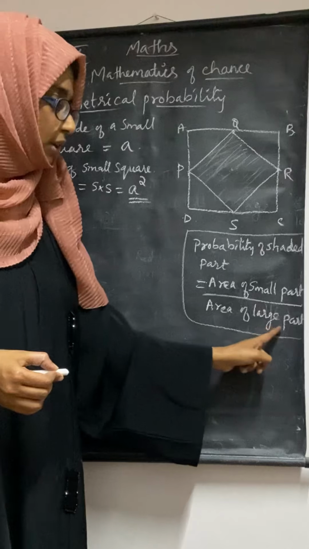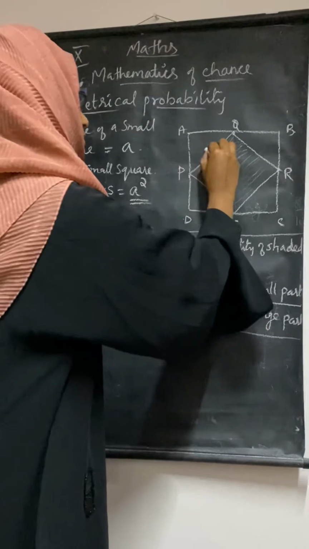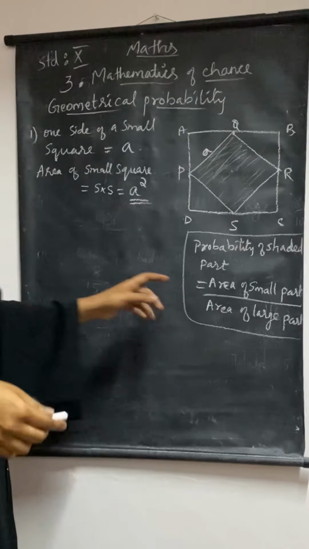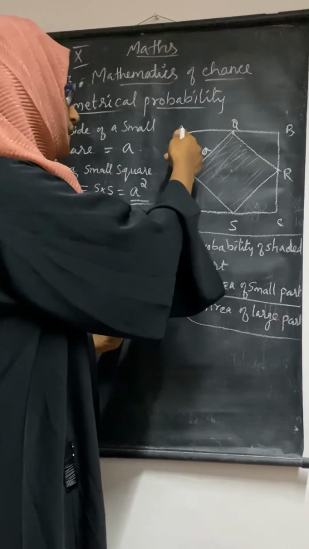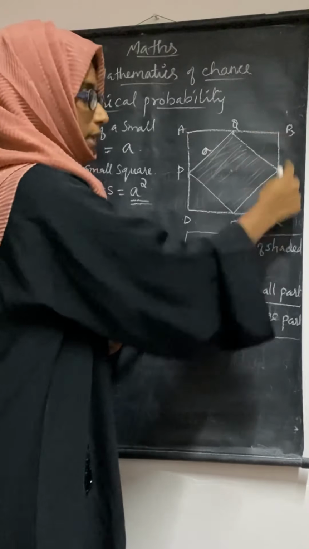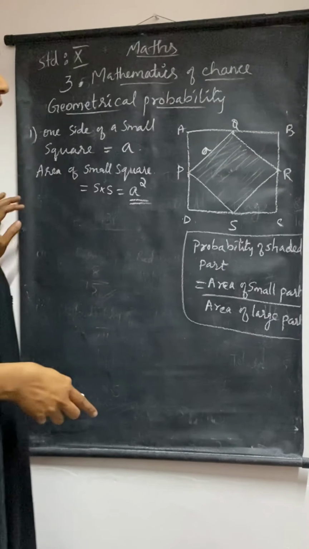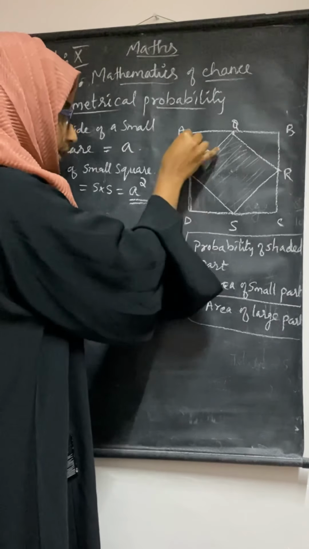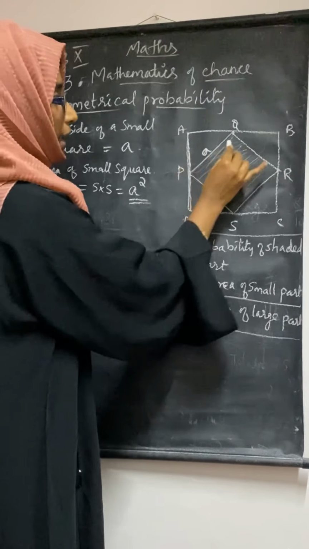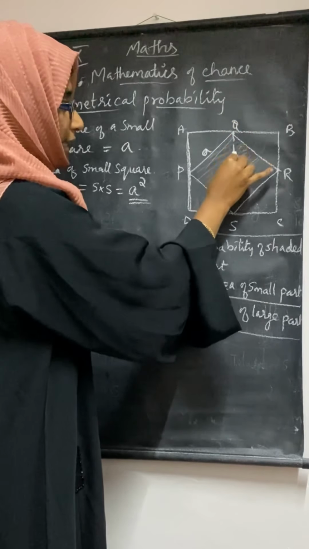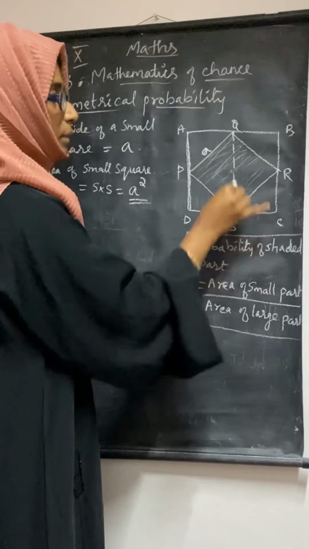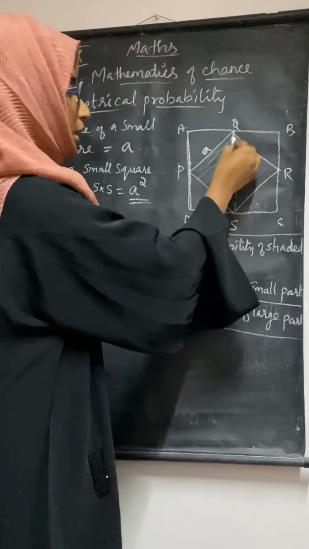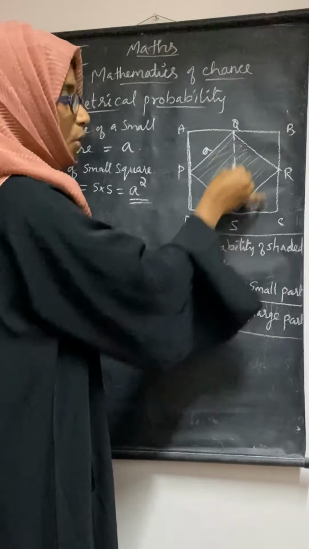Now we are moving on to the area of the large part. This small square side is A, everywhere A only. Now for the area of the large part we want one side of the large square, but we don't have it. So what we are going to do is, if I draw the line like this, whatever the distance from here to here will be the same. So I have one clue here, I can find out this line. How can I find it?